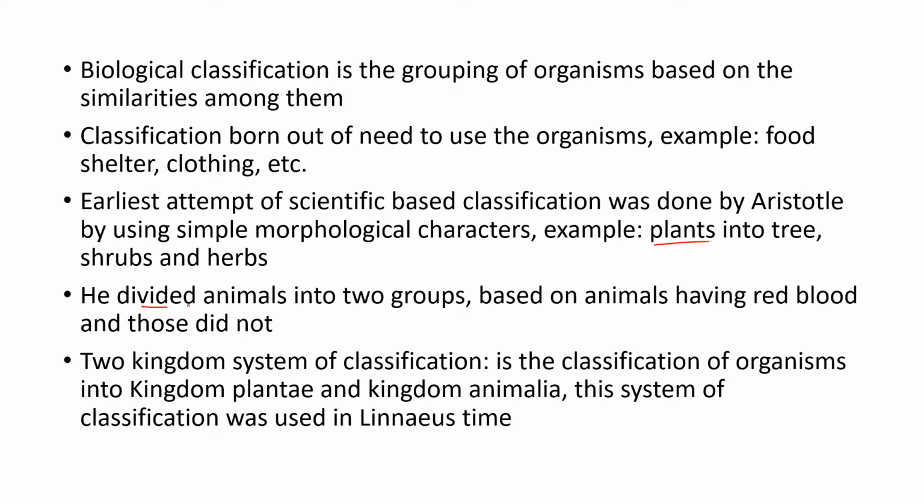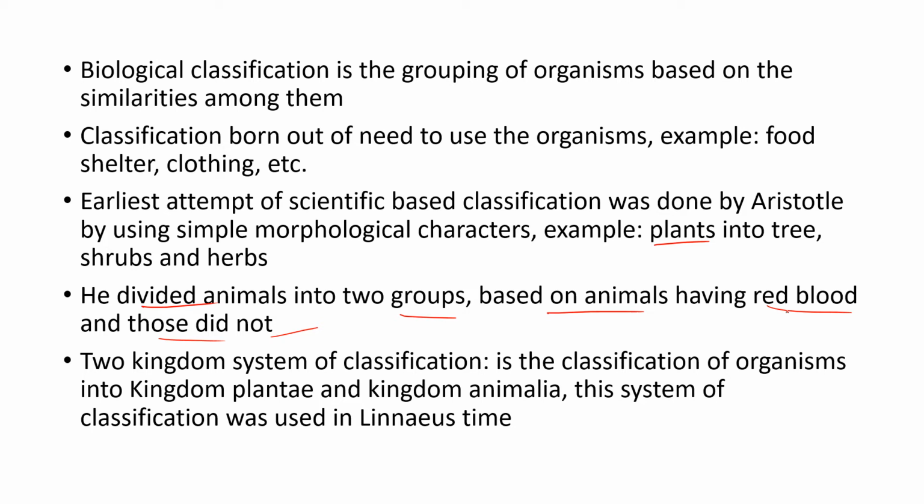Then he divided the animals into two groups based upon whether they have red blood or not. For example, mammals like human beings, buffaloes or cows have red blood. Blood is red in color due to the presence of RBCs. But the cockroach does not have red blood. So that is the differentiation, based upon the presence or absence of red color in the blood.